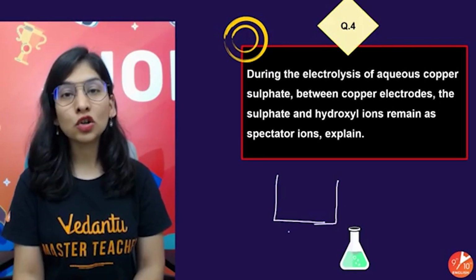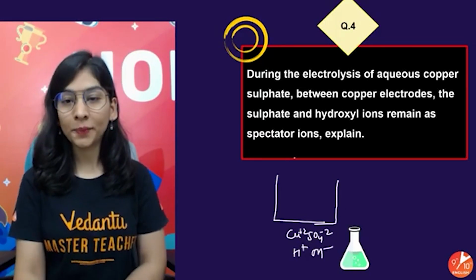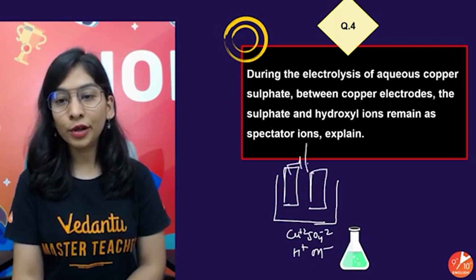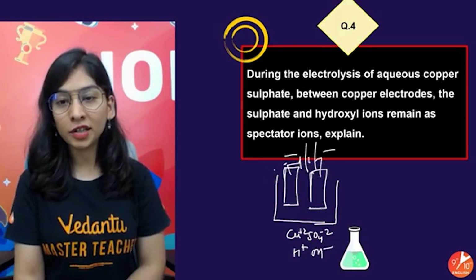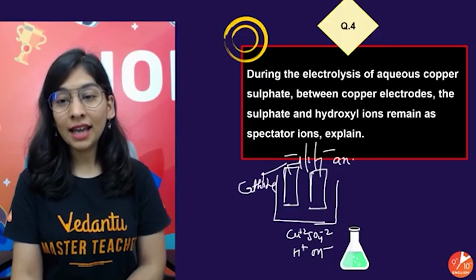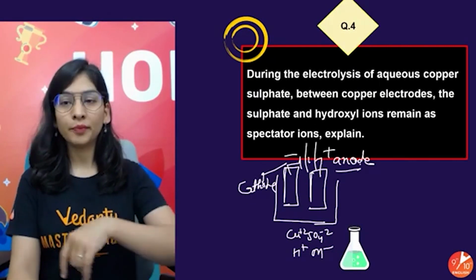We have aqueous copper sulfate, means copper ion, sulfate ion. Water will also dissociate to give H ion and OH ion. And we are taking copper electrode only. I told you nature of electrode plays a very important part. Negative rod is cathode as it has to attract cation. Positive rod is anode because it has to attract anion, opposite charge.